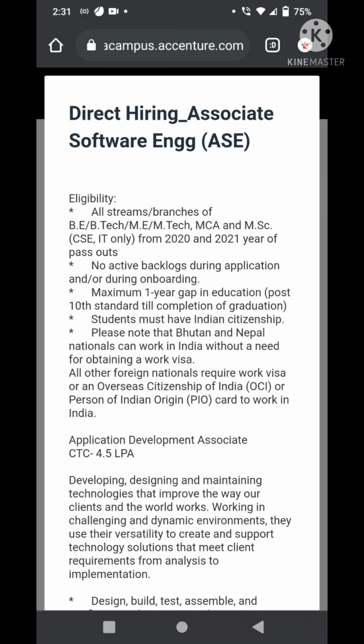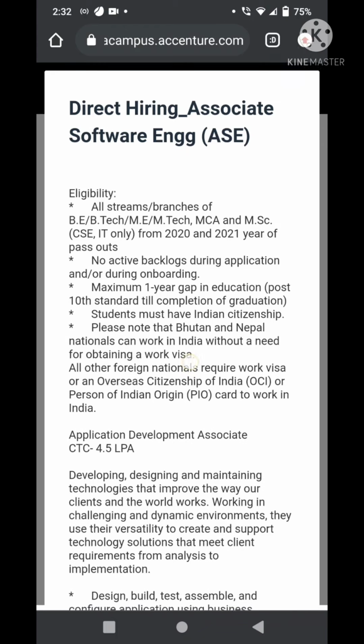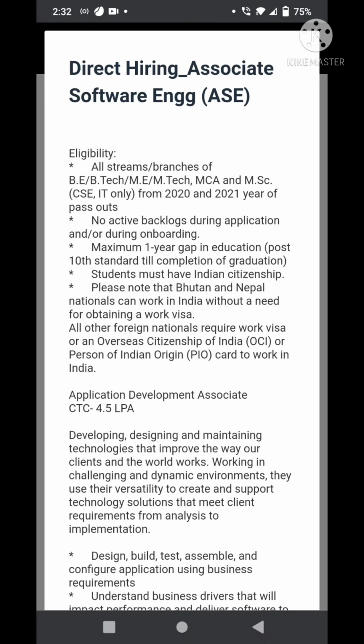So there are certain eligibility criteria that are given here. So any pass outs from the year 2020 and 2021 from streams B.Tech, ME, MTech, MCA and MSc can apply. There should not be any active backlogs during your application and maximum of 1 year gap is only allowed, and students should be of Indian citizenship. So these are some of the basic eligibility criterias.